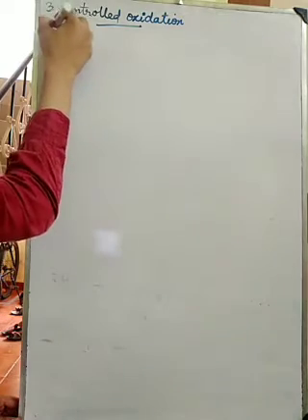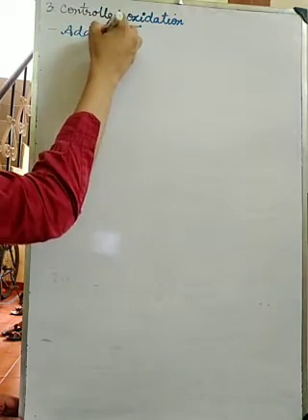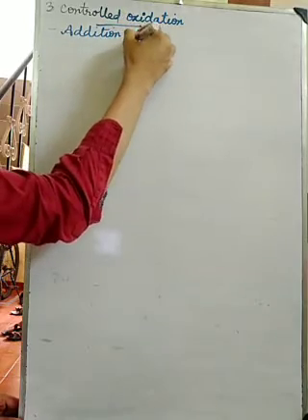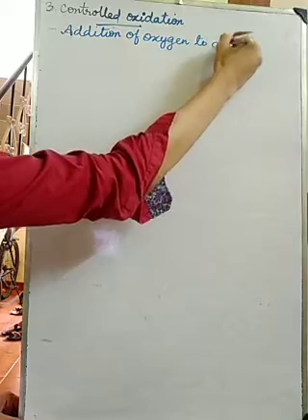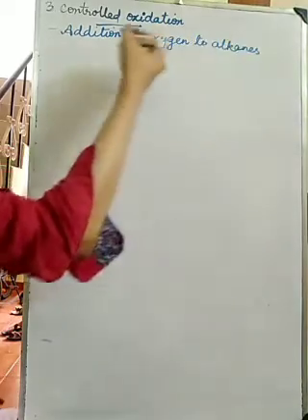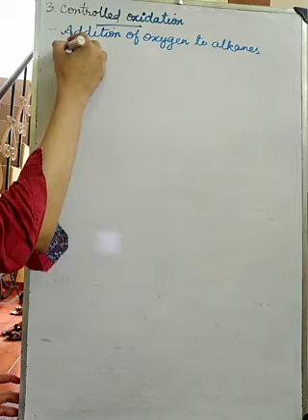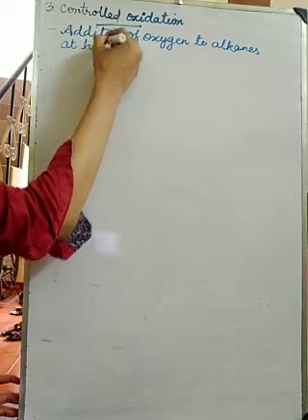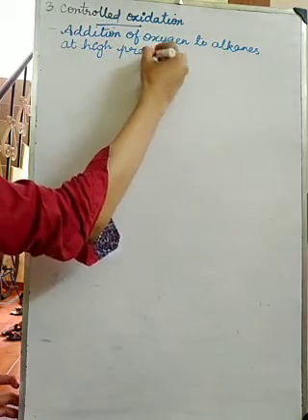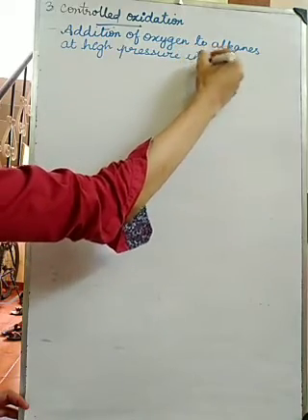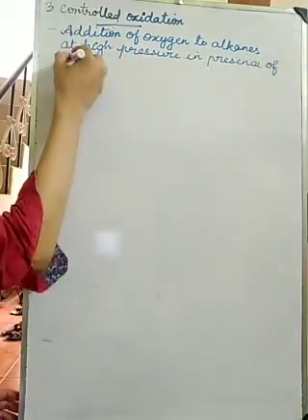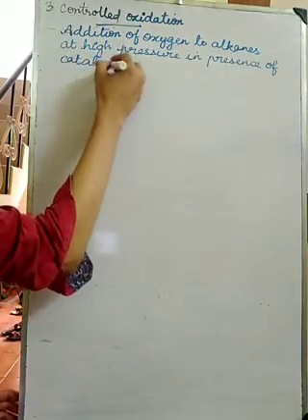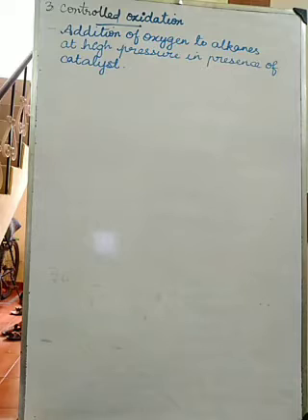So controlled oxidation means addition of oxygen to alkanes at high pressure, in the presence of a suitable catalyst. That is only called controlled oxidation.